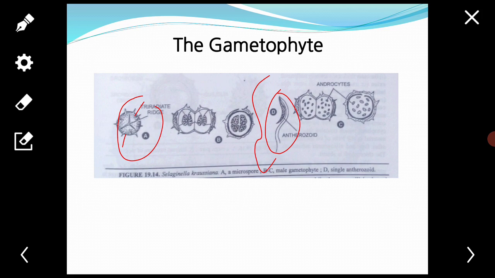Biflagellated, one flagellum is attached at the anterior end, and the other, the posterior flagellum, at about the middle of the anthrozoid. Each flagellum is about 30 micrometers long. The nucleus occupies the posterior half, enclosed within the cytoplasm. The anthrozoids swim in the film of water and reach the archegonium of the female gametophyte.